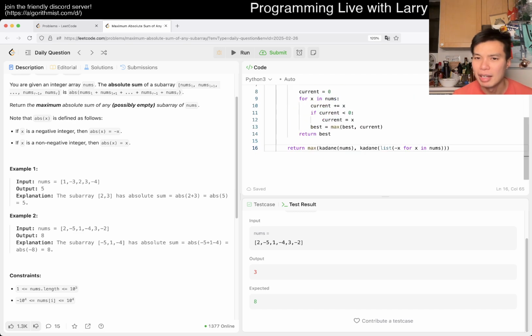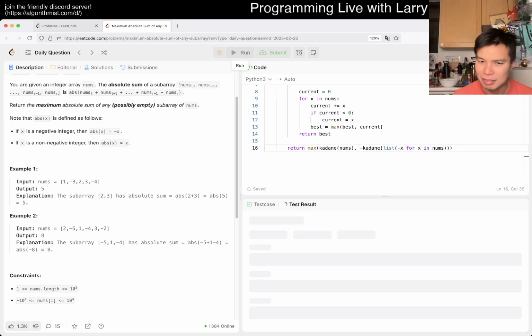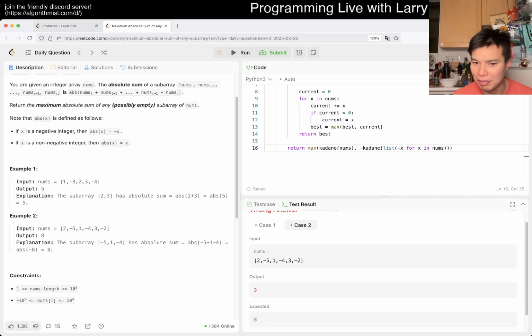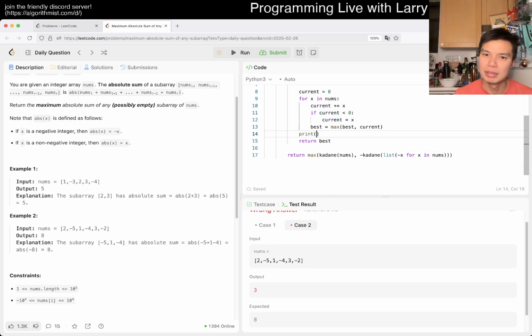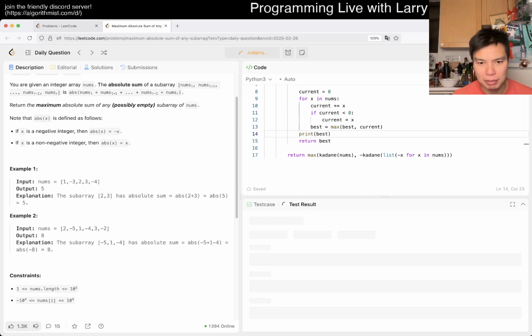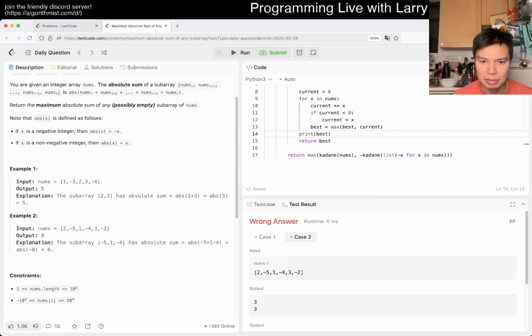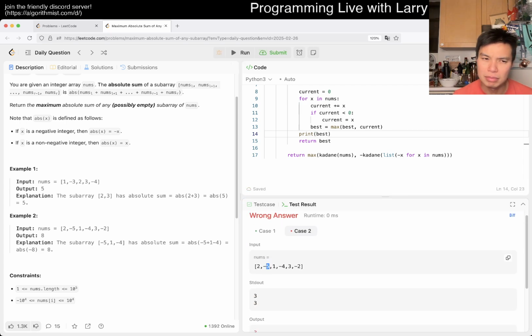Oh, I'm dumb. Because now this will return a negative answer, so we have to convert it back. I mean, I said it before, but okay. Well, apparently that's not enough. Did I mess something up? I mean, clearly. No, that should be.